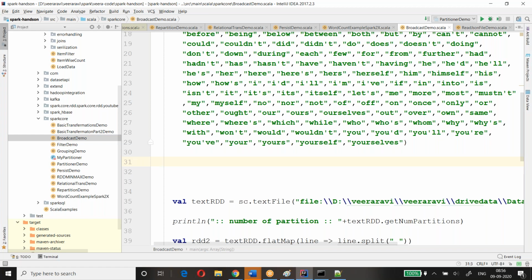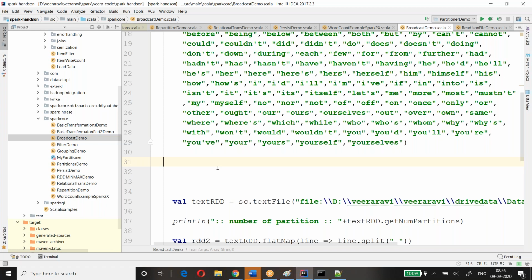So what I do is make these stopwords a broadcast variable. First, I have to create an object out of it, some kind of map. So I'll create a map out of it.